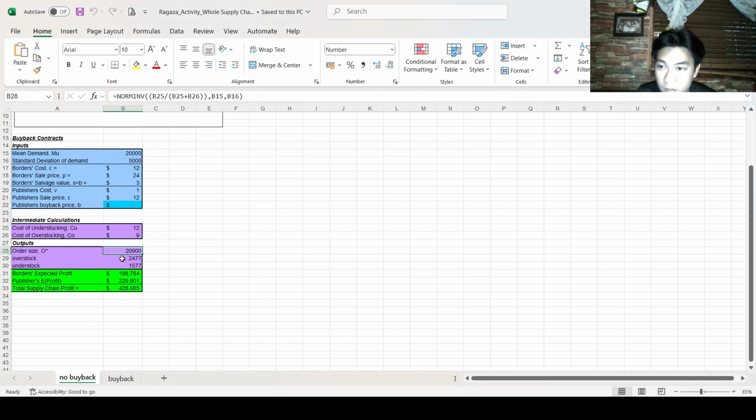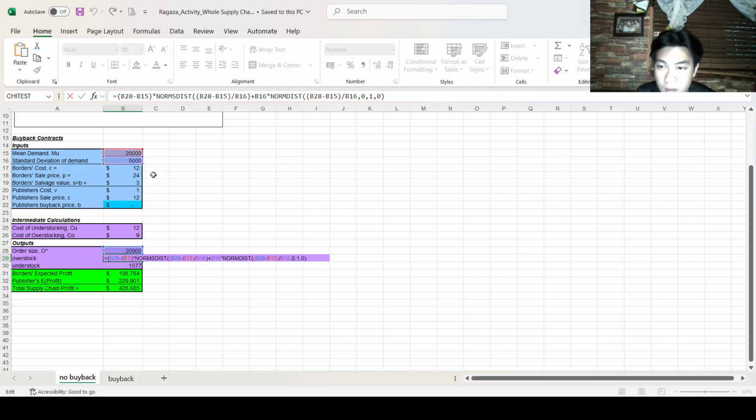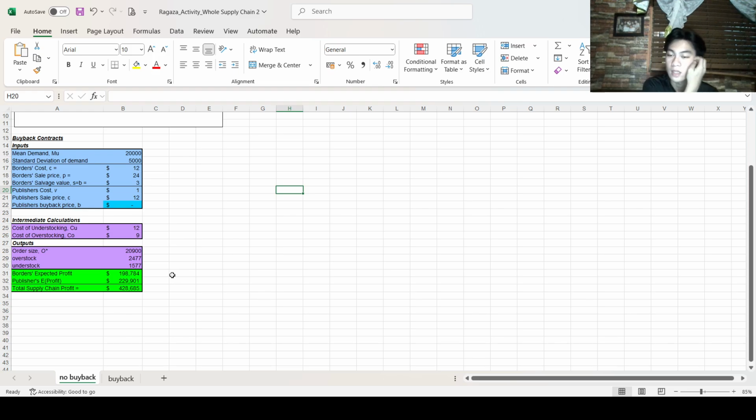For the overstock of this no buyback section, this is achieved by getting the standard deviation of demand minus the mean demand times the normal distribution of the order size minus the mean demand plus the standard deviation of demand times the normal distribution of the order size minus the mean demand over the standard deviation of demand, and that will result in 2,477.